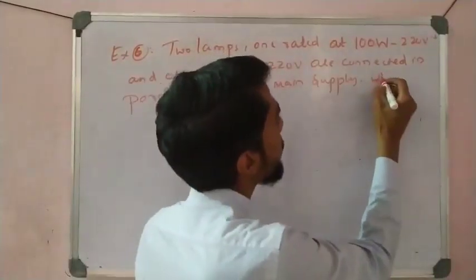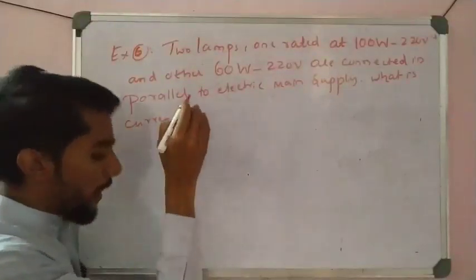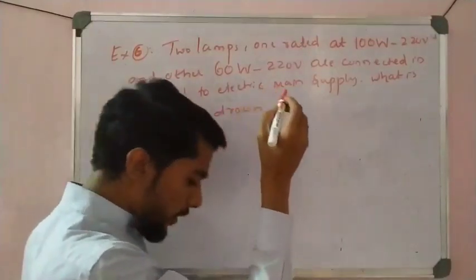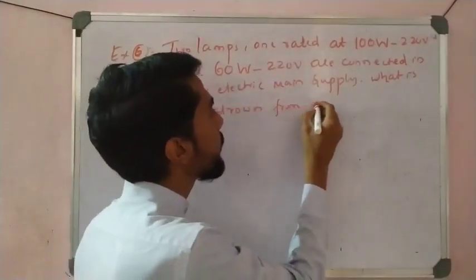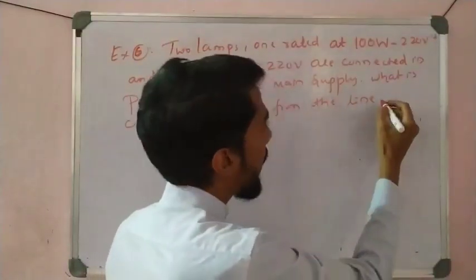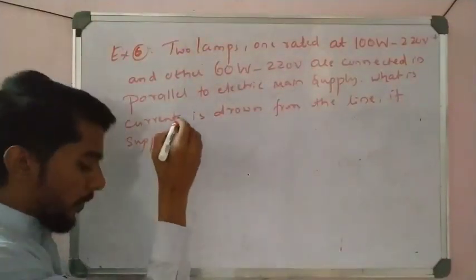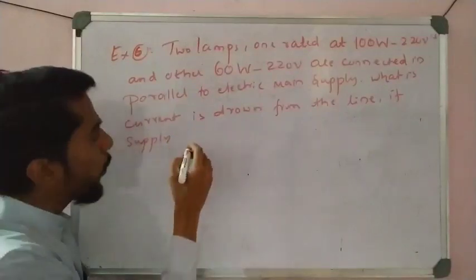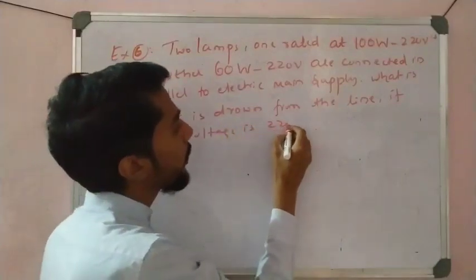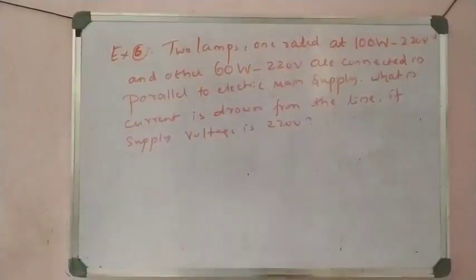What is the current drawn from the line if the supply voltage is 220 volts? Okay, so see, we have to calculate here the total current.